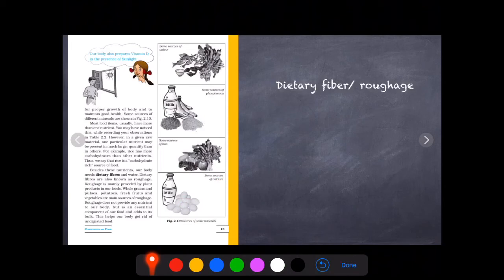Along with these nutrients, carbohydrates, proteins, fats, minerals and vitamins, we also need to have dietary fibers in our food. Dietary fibers or roughages are a type of nutrients which do not have any nutritional value, but still we need it because it helps us get rid of constipation. It helps us excrete the feces easily from our body.